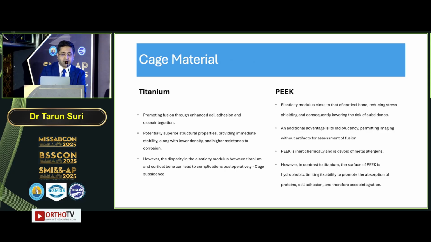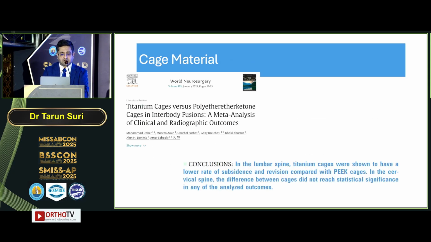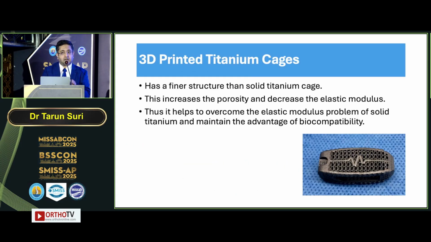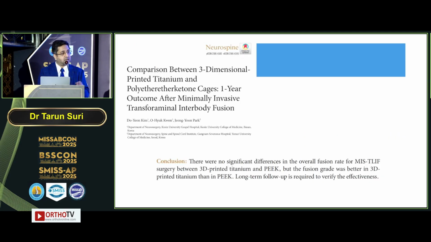In terms of cage material, titanium and PEEK, we all know the advantages and disadvantages of both. I would just like to quickly mention these studies where titanium cages have been shown to have a better fusion result because of lesser incidence of subsidence as compared to PEEK. PEEK has a disadvantage that it doesn't allow a cellular overgrowth and therefore fusion rates may be lesser. 3D printed cages are now all over the market. They are giving an advantage that titanium did not have, that reduces the elastic modulus and brings it closer to PEEK so that the fusion rates may be slightly better. So I'll just take a few seconds to finish the last two slides.